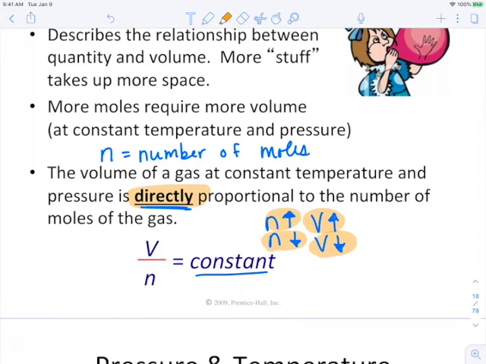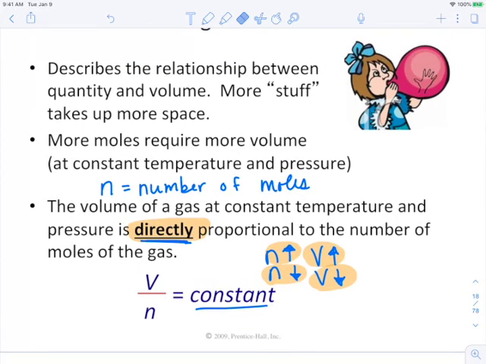So down here we have our equation, V divided by N equals a constant. If you imagine that constant to be any number, for example, the number 5, and you increase the volume, the only way to maintain that number the way it is is to also increase N. Likewise, if you were to decrease the volume, the only way you could maintain the constant will be to decrease the number of moles. So again, this is going to be directly proportional. If the number of moles goes up, the volume needs to go up as well. If the number of moles goes down, the volume needs to go down.